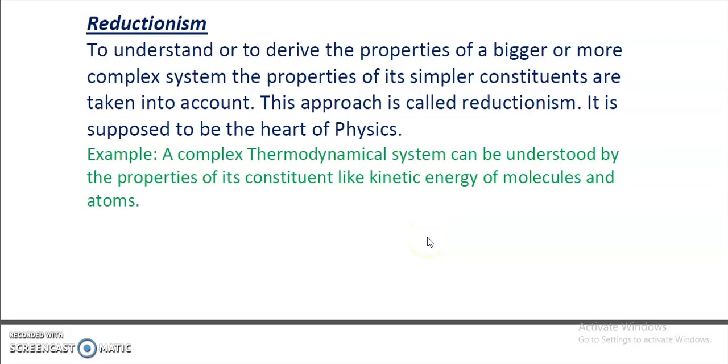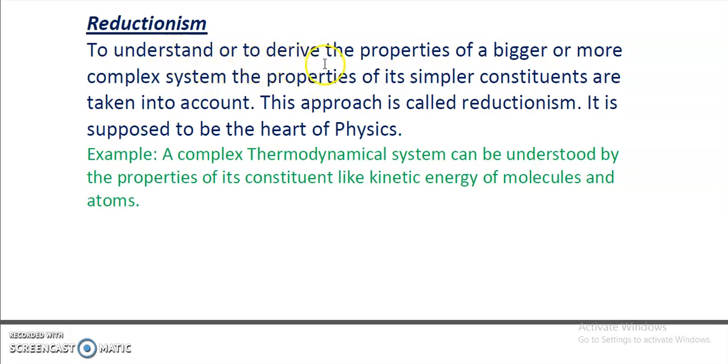Hello students, welcome to the second video lecture of physical world. I left you at unification in the last video lecture. That was the first approach in physics. Now we will proceed with reductionism, that is the second approach in physics. Okay, let us understand reductionism.